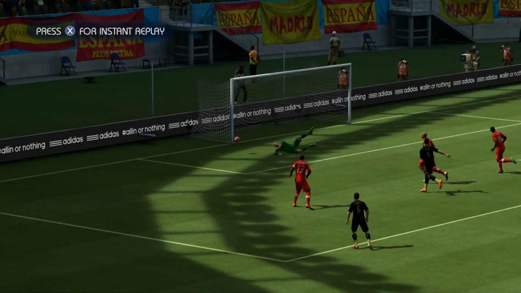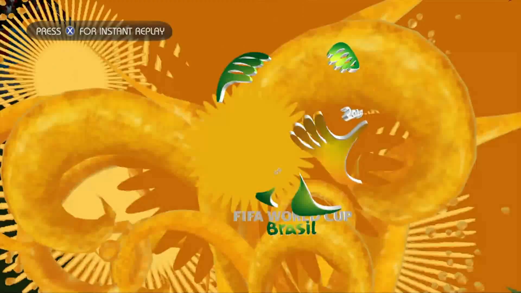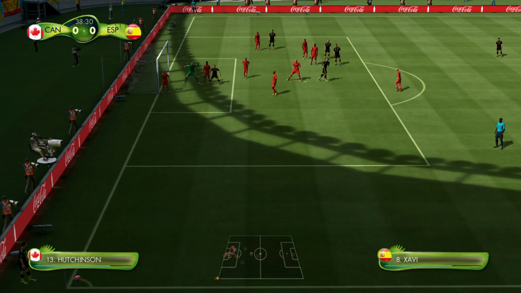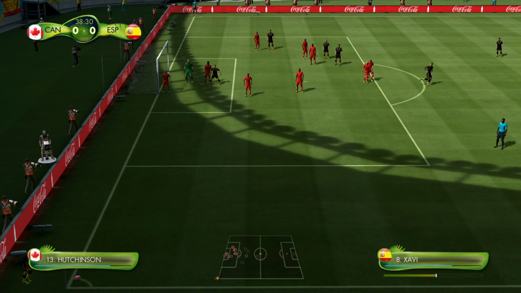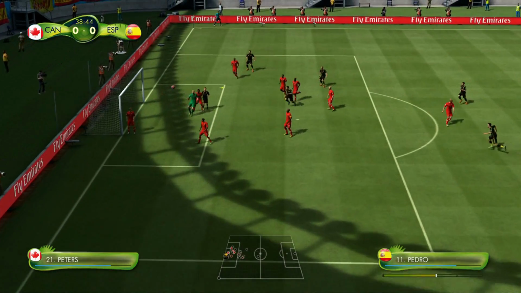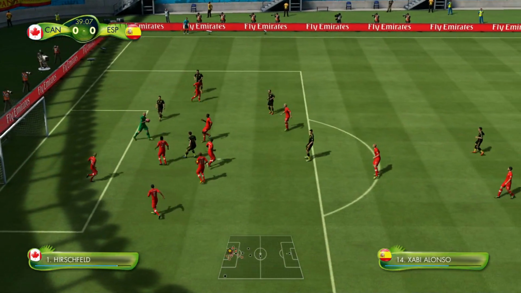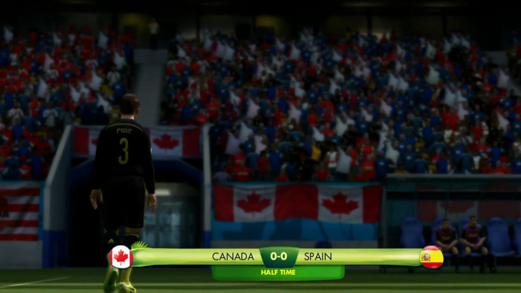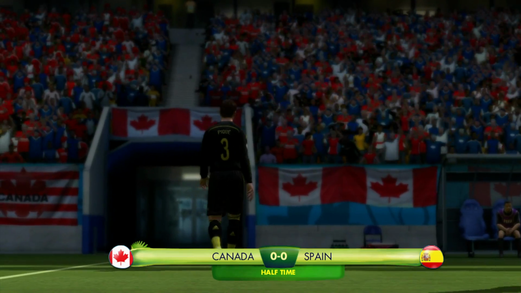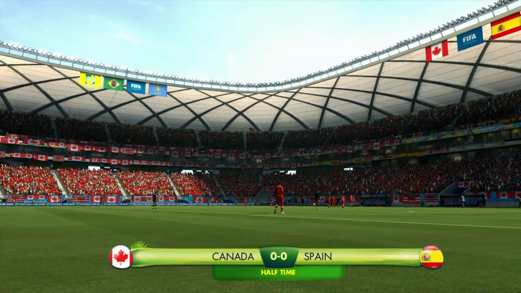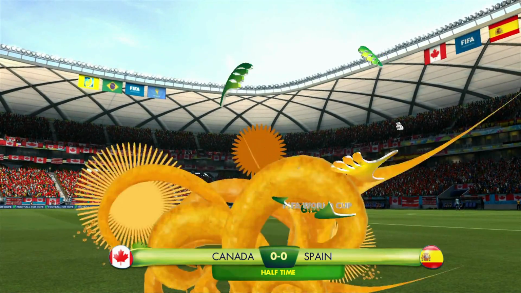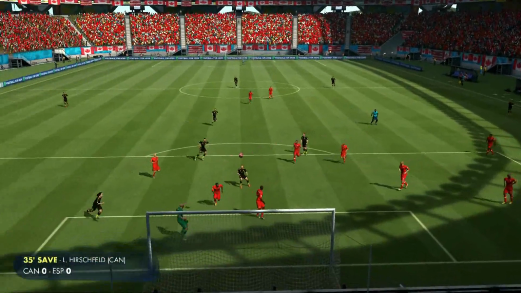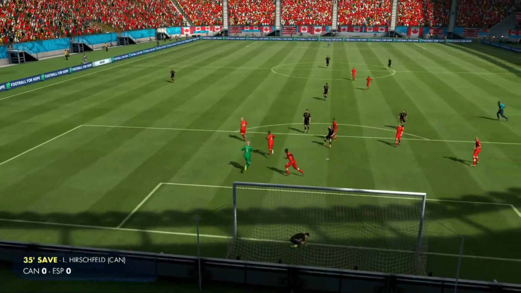Good touch, but it just wasn't powerful enough to get it past the Canadian keeper. Corner to Spain though. Another threat for Canada to deal with. Crossed in by Xavi. And it's collected by the goalkeeper. It's half time then, and Canada are still locked level with Spain. Spain would be disappointed that they haven't had many opportunities, but good on Canada for holding on here. I would have thought Spain would have been at least 1-0 up before half time.